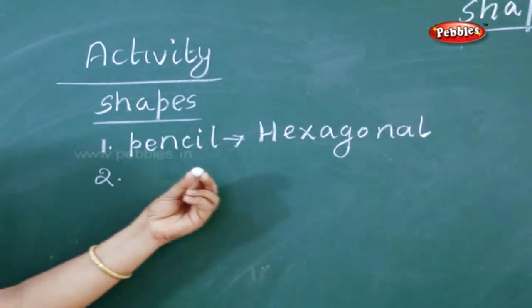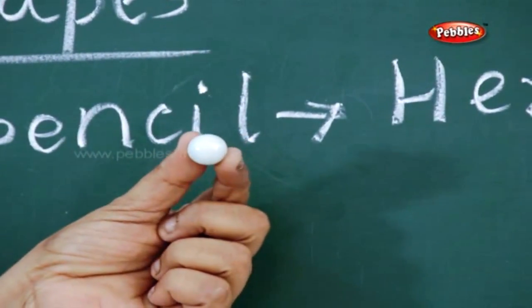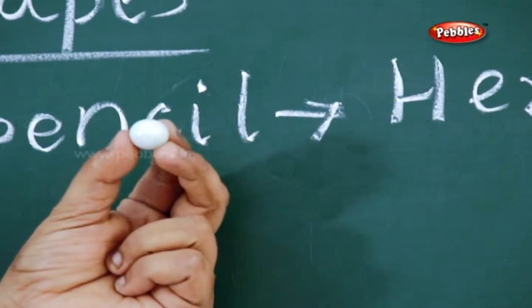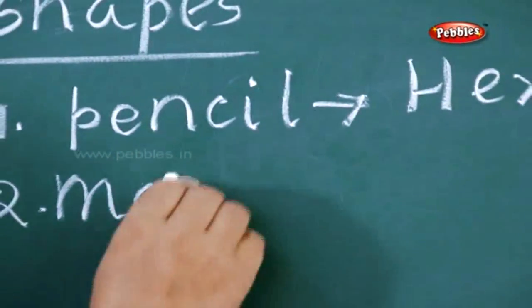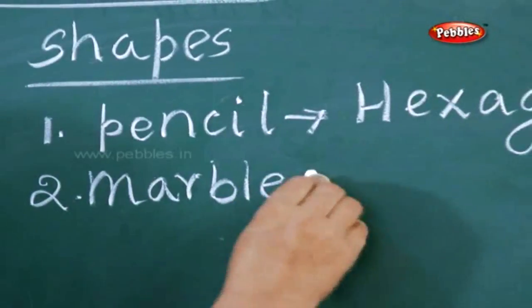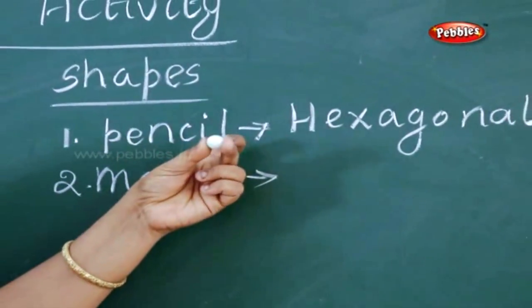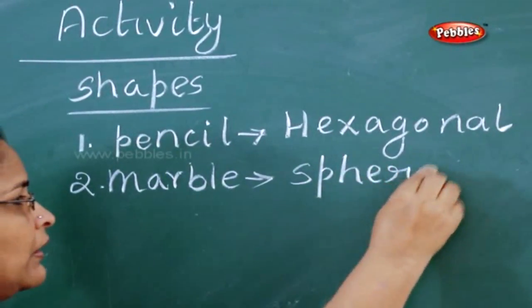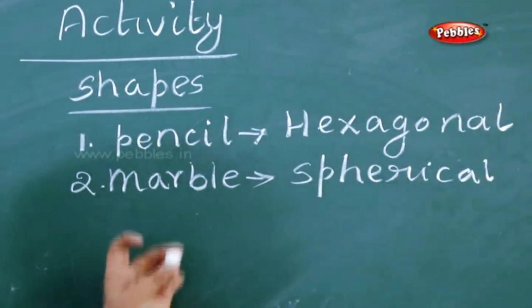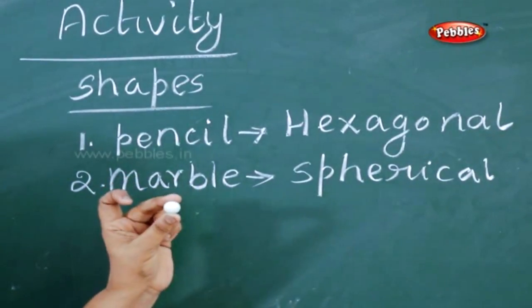Okay, now second thing. Now see, what is this? Can you see the thing? This is a marble. Marble. What shape is it? Can you just see the shape and tell me? It is spherical. You can't call it a circle, but you have to call it spherical.